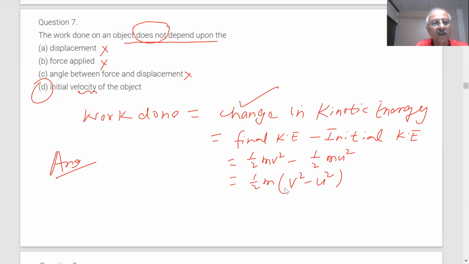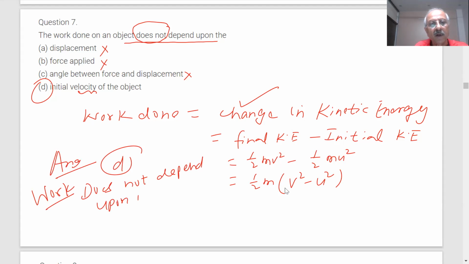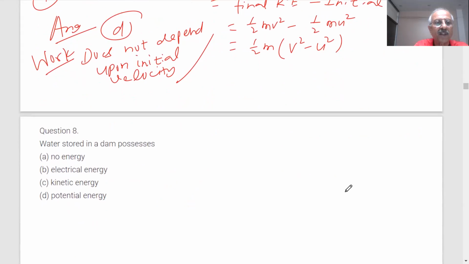Answer is D, does not depend upon initial velocity, but it depends on change in velocity, right? Yes, sir. All right. You are getting another full mark for that.